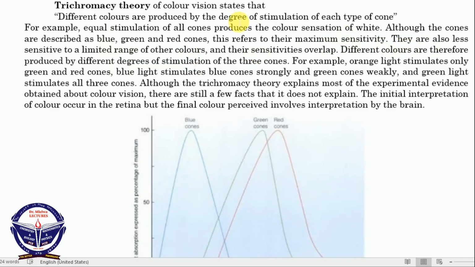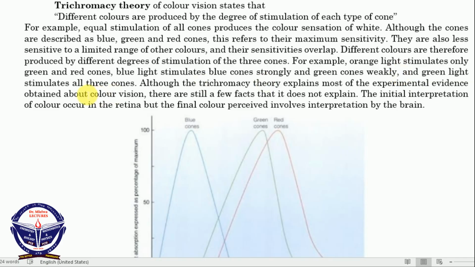They are also less sensitive to a limited range of other colors, and their sensitivity overlaps, as we will see in the graph below. Different colors are therefore produced by different degrees of stimulation of the 3 cones. For example, orange light stimulates only the green and red cones. Blue light stimulates blue cones strongly and green cones weakly.